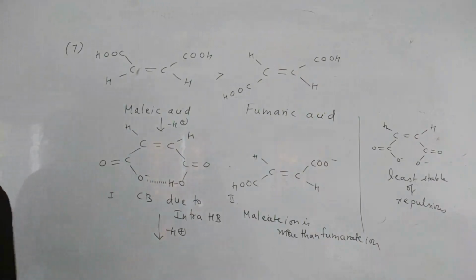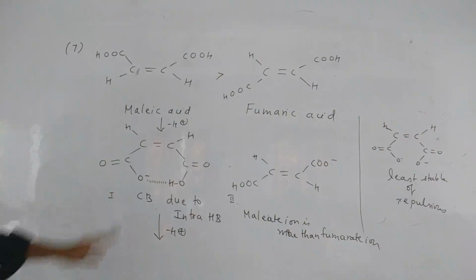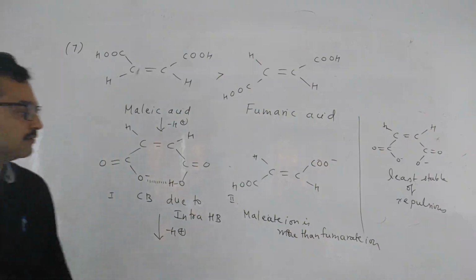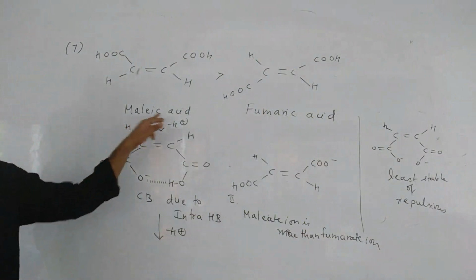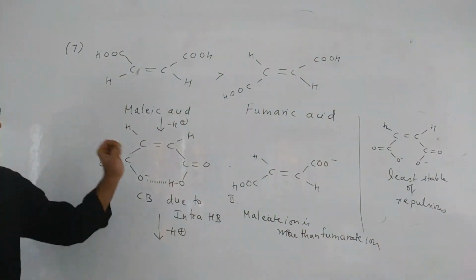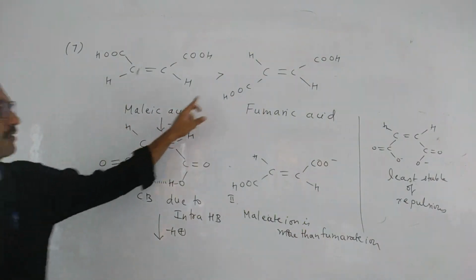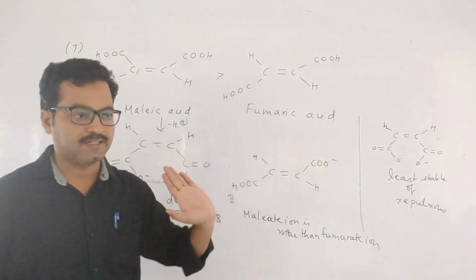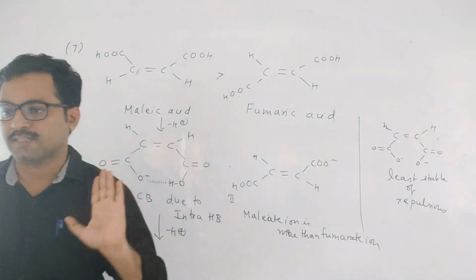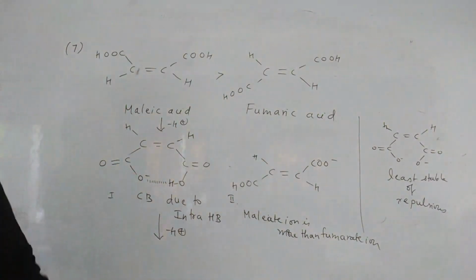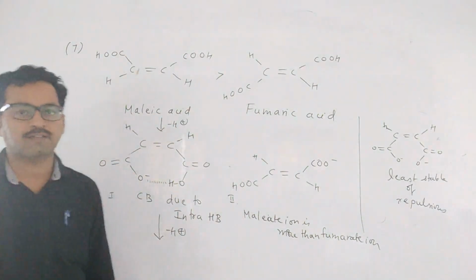Since in malate ion, after writing this, what is the first point? In words, you write: Malic acid is more acidic than fumaric acid. First statement: malic acid is more acidic than fumaric acid.